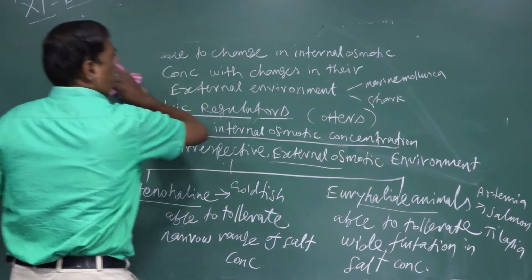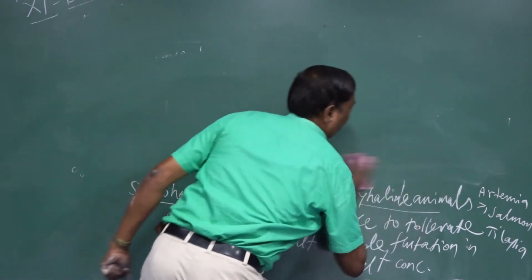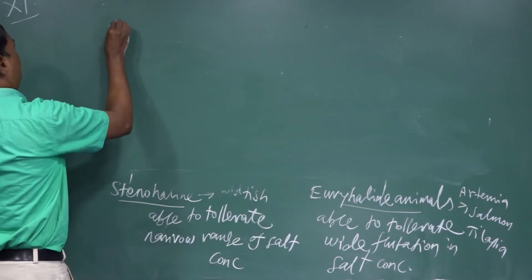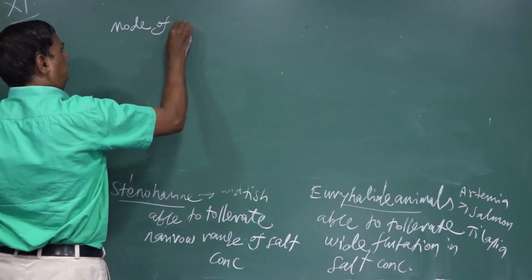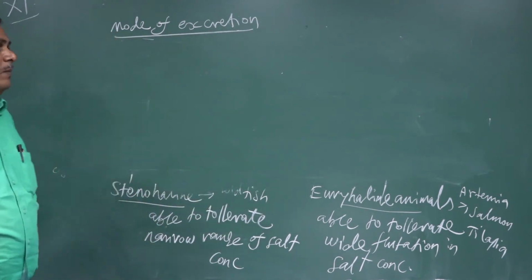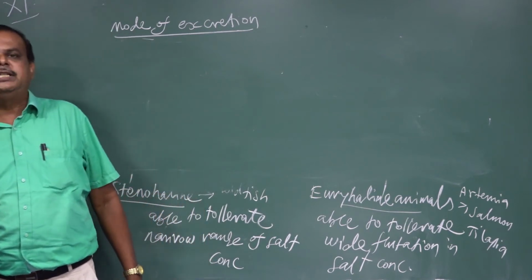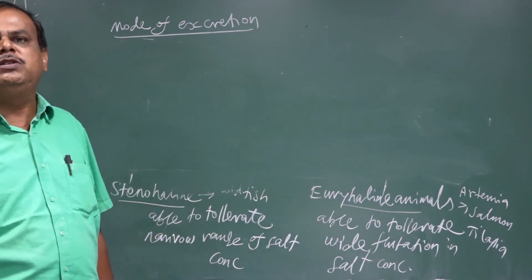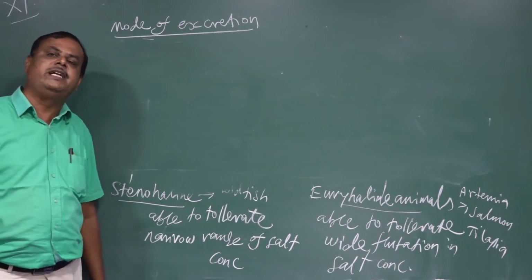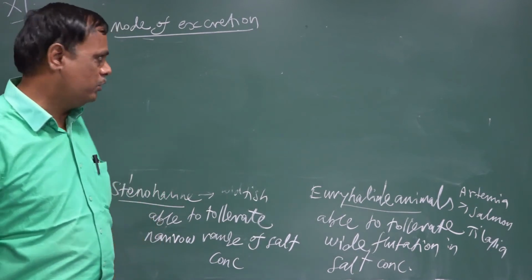Mode of excretion. Next we go for mode of excretion. Different modes of excretion exist based on the habitat of the animals, where they naturally live. The removal of nitrogenous waste varies between organisms. Not all animals release the same nitrogenous waste; it depends upon the place where the organisms naturally live.